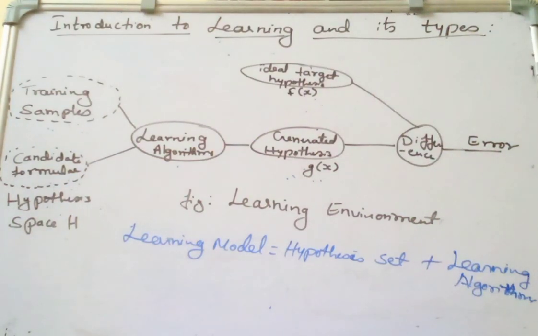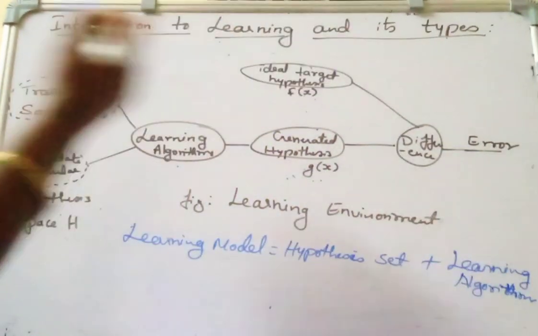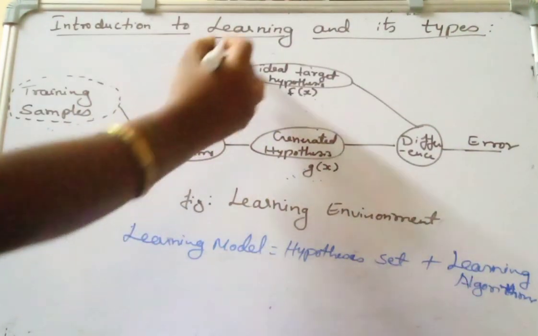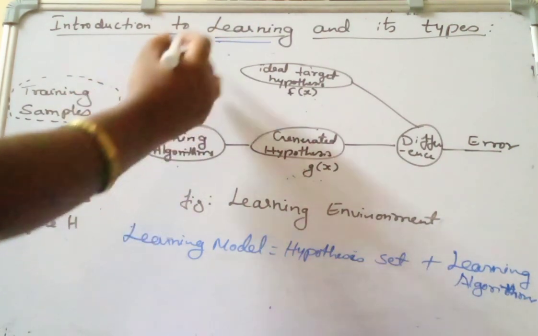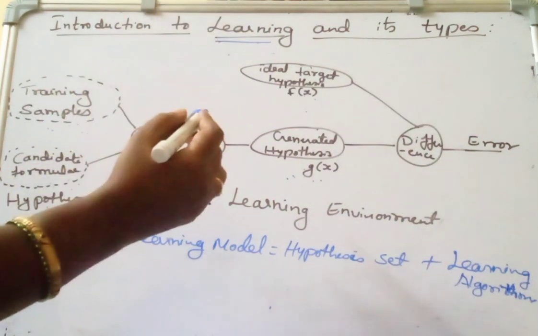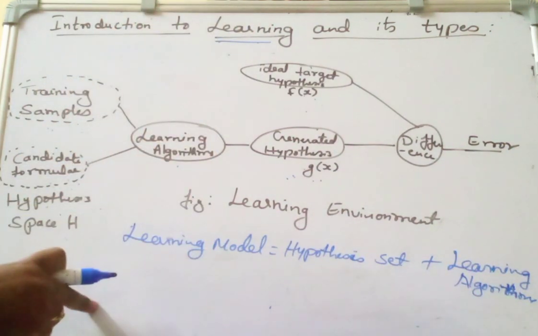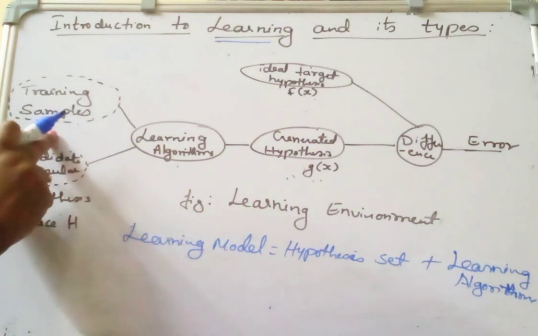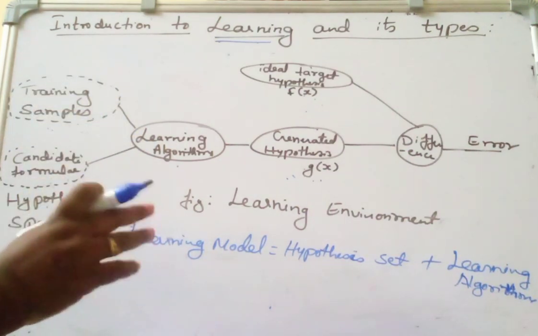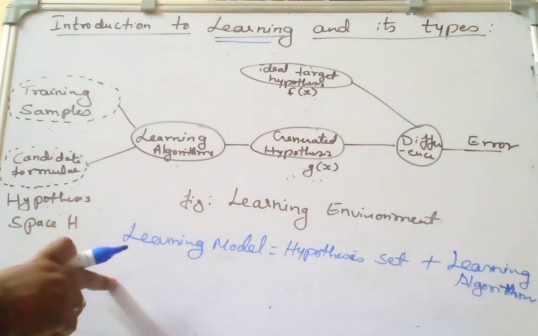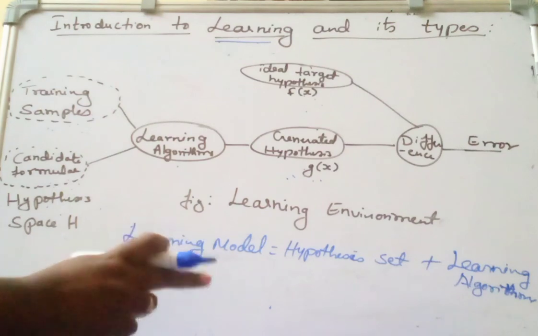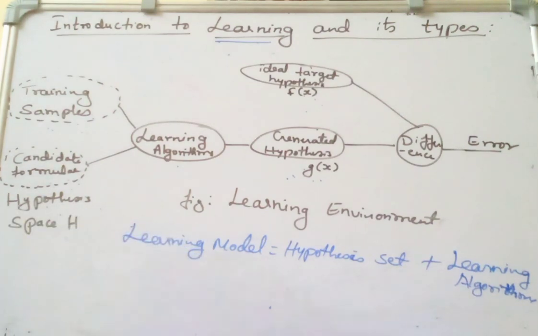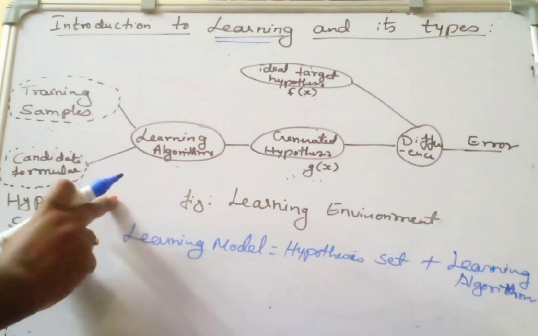This is Vijay Lakshmi. Today we are going to discuss learning and its types. So learning is a process by which one can acquire knowledge and construct new ideas or concepts based on the experiences. Machine learning is an intelligent way of learning general concepts from training examples without writing a program. There are many machine learning algorithms through which computers can intelligently learn from past data or experience, identify patterns, and make predictions when new data is fed. So machine learning mainly learns from the past data to make the predictions.